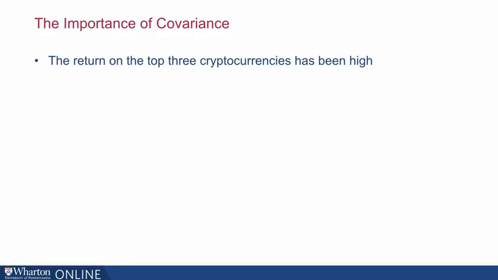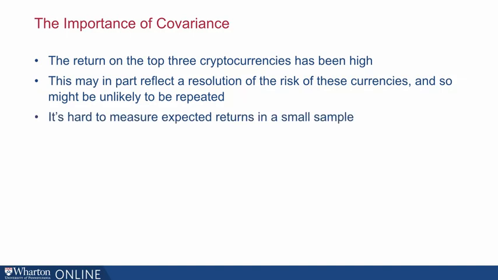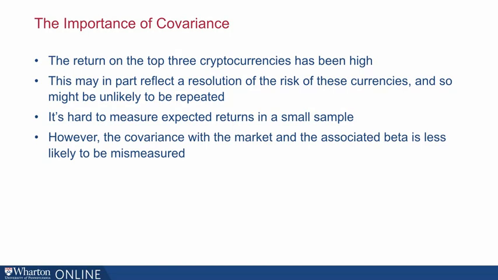We see that the return on the top 3 cryptocurrencies has been high. Now, this may in part reflect a resolution of the risk of these currencies, so in that sense they might be unlikely to be repeated, who knows? But of course, they're still risky, so there may still be more high expected returns to come. But it's hard to measure expected returns in a small sample. Perhaps we've mismeasured the expected returns.